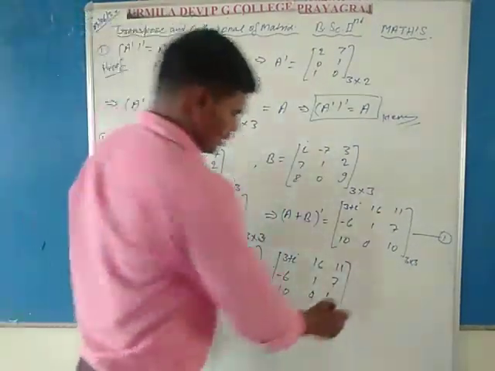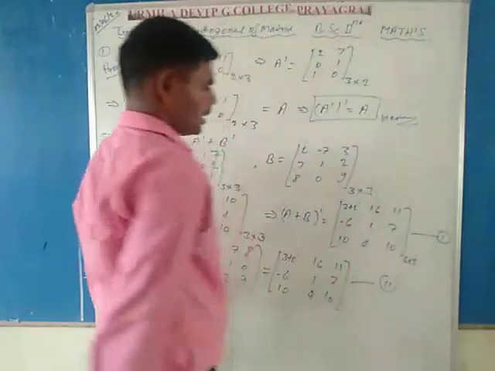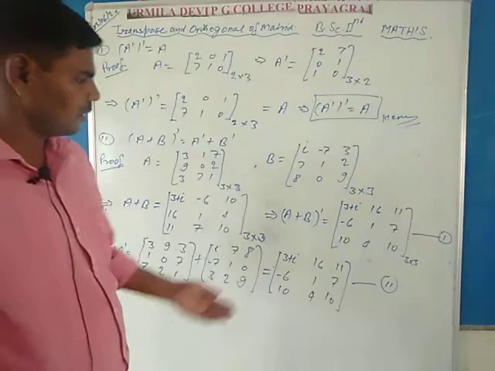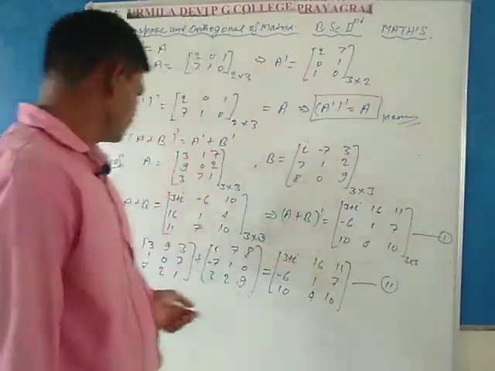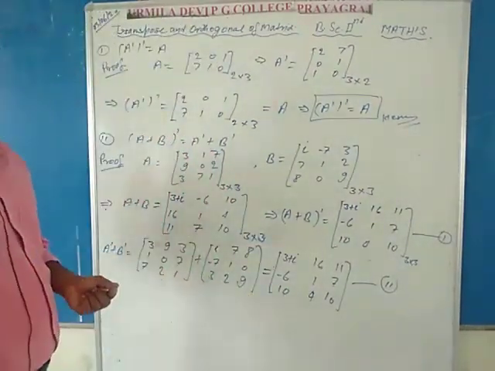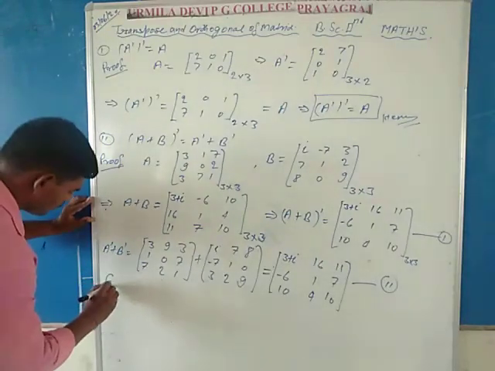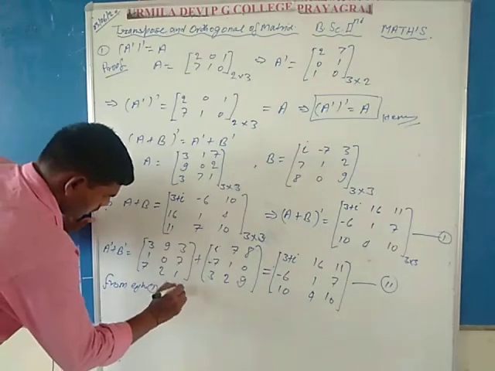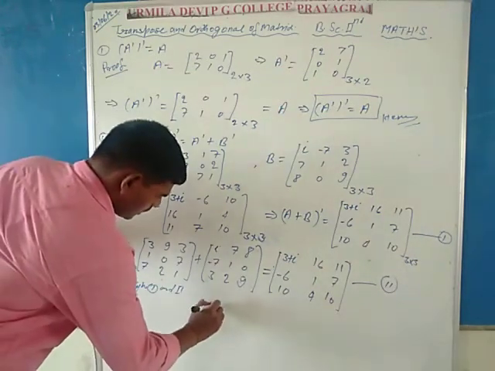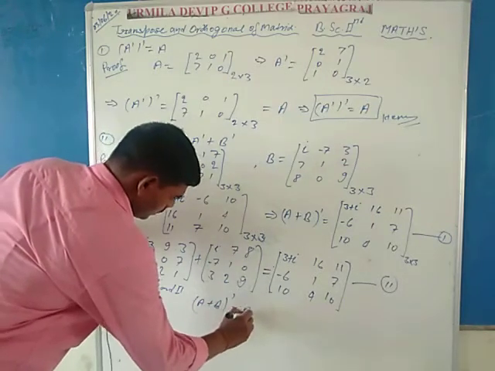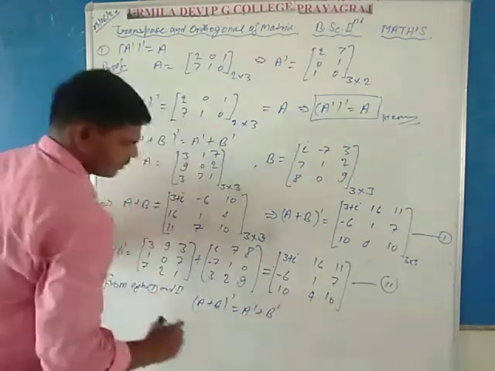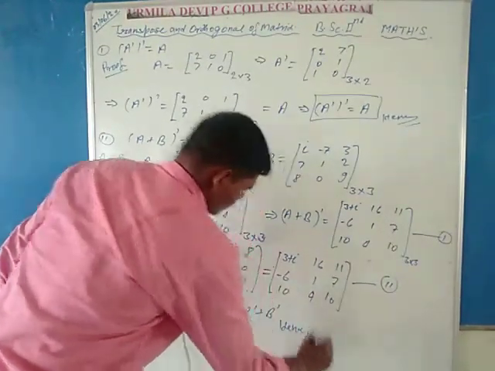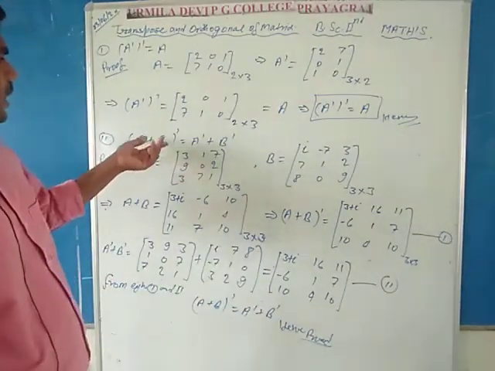This is represented by the second equation. So from the second equation and the first equation, it is clear that the transpose of A plus B equals A dash plus B dash. Hence proved, the second property.